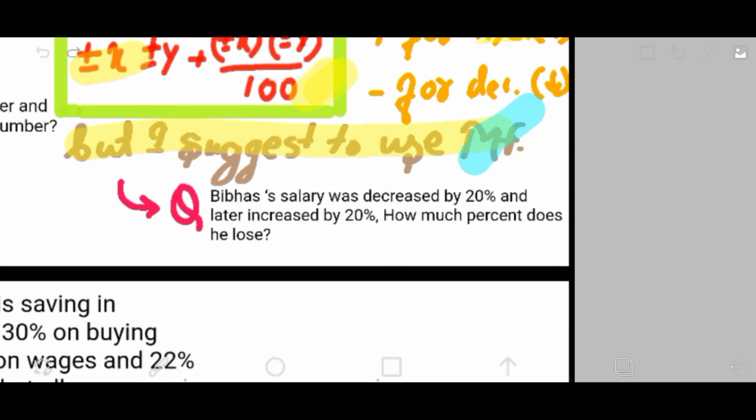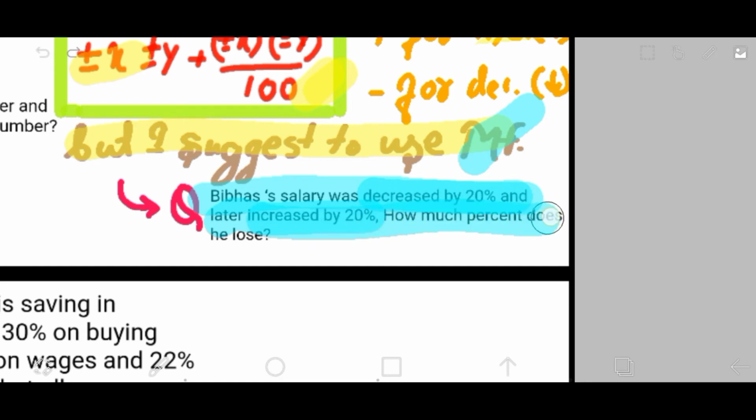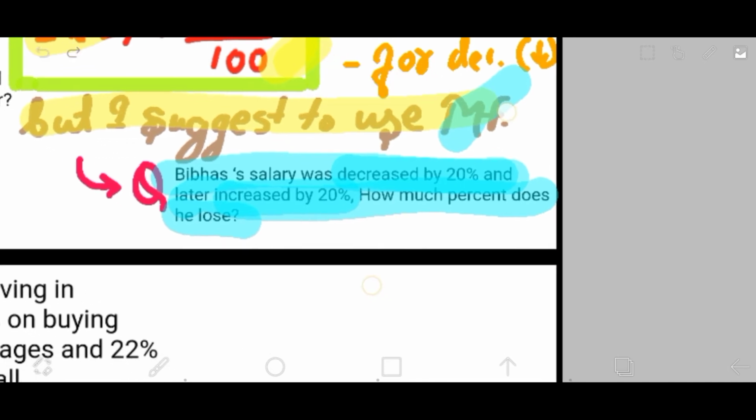So yeah, here's the question: Bibha's salary was increased by 20% and later decreased by 20% and then increased by 20%. How much percent does he lose? I guess Bibha is a girl's name, right? I don't know, whatever it is. Yeah, so let's come back to the question.